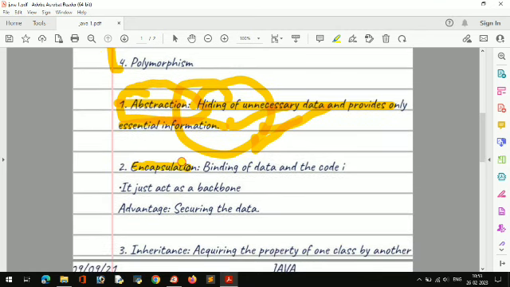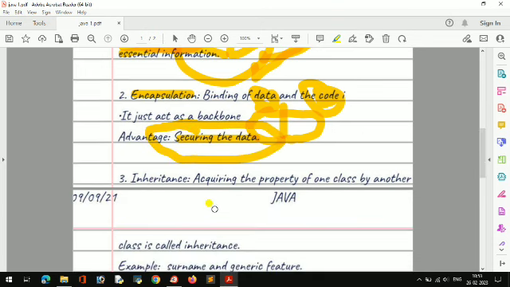And encapsulation means binding of data and the code. It just acts as a backbone. The advantage is securing the data. Encapsulation means we encapsulate, like a medicine capsule that we see. So binding of data, meaning whatever data you have, and the code, both combined together, is called encapsulation. It is useful for security purposes.